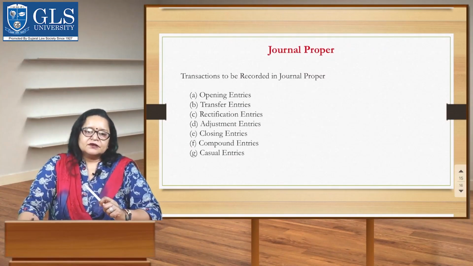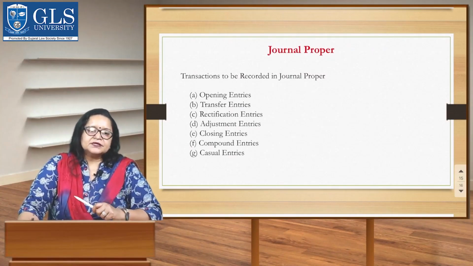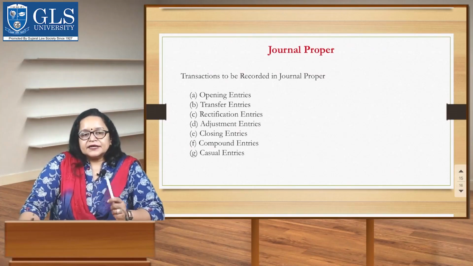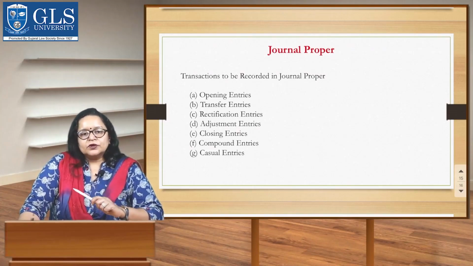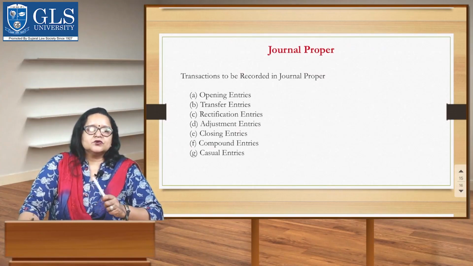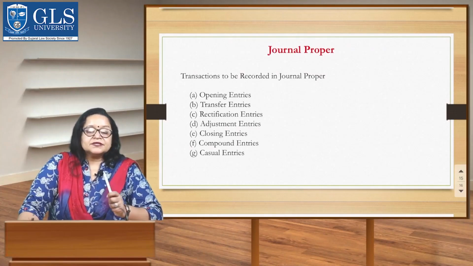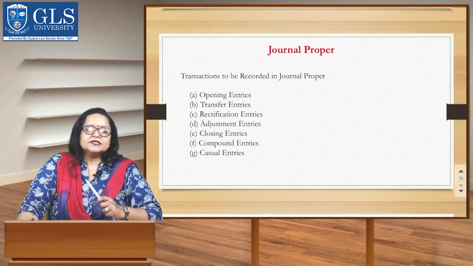Rectification entries. When certain errors are committed in the books, these entries are passed in order to nullify the effect of the errors. Let us take an example. Goods sold for rupees 10,000 to Mr. Y have been entered in the sales day book as rupees 100. This mistake is corrected by passing the nullifying entry.